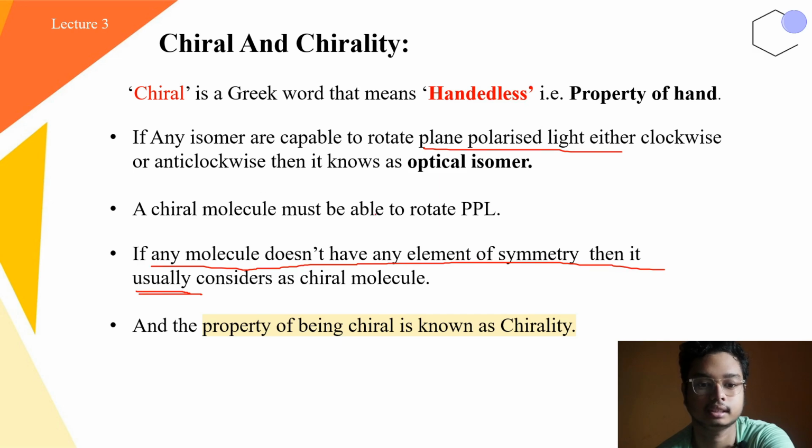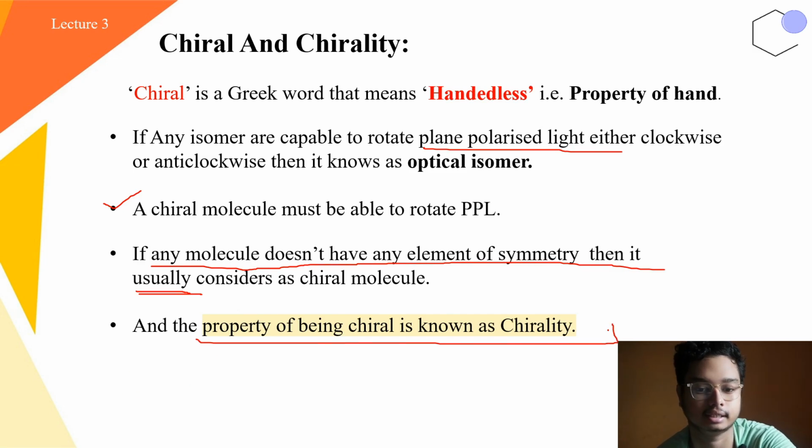One of these is that the chiral molecule must be able to rotate plane polarized light. Not only asymmetric molecules are usually considered chiral, there are certain dissymmetric molecules also that show chirality. We will discuss the necessary condition of chirality at the end of this part. The property of being chiral is known as chirality.